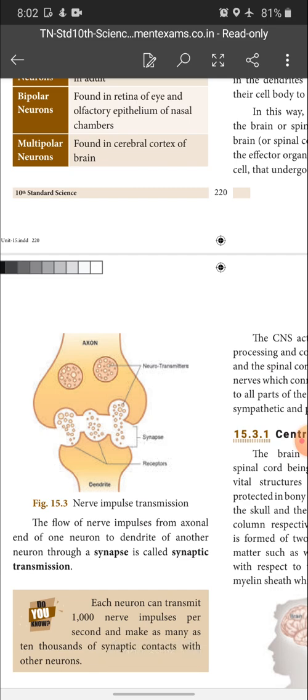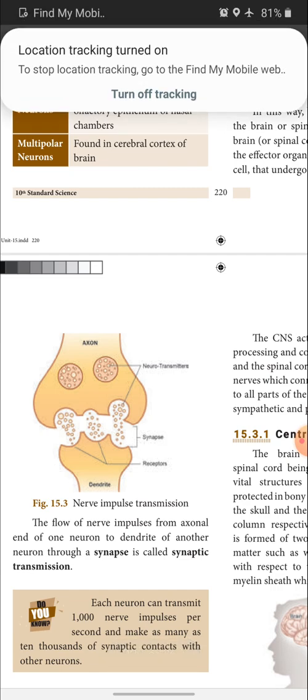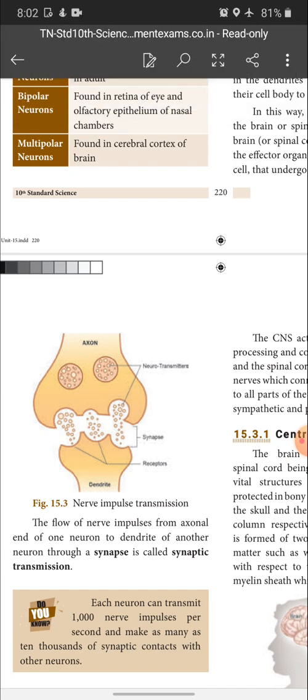The flow of nerve impulse from axonal end of one neuron to dendrite of another neuron through a synapse is called synaptic transmission. It is a 2-mark question. What is synaptic transmission? The flow of nerve impulses from axonal end of one neuron to dendrites of another neuron through a synapse is called synaptic transmission. That's all.